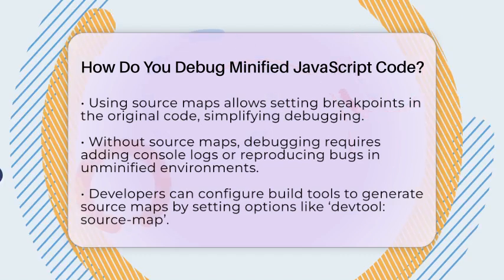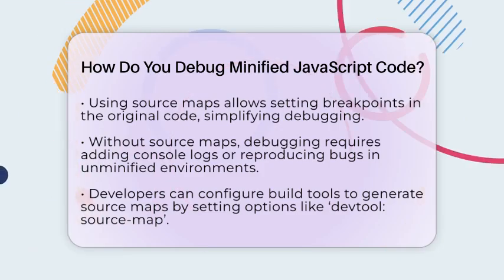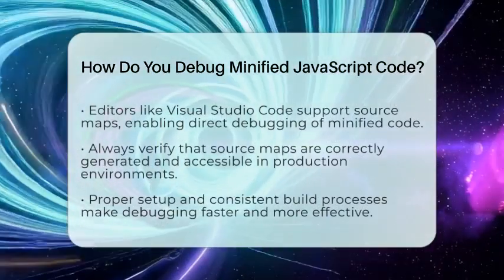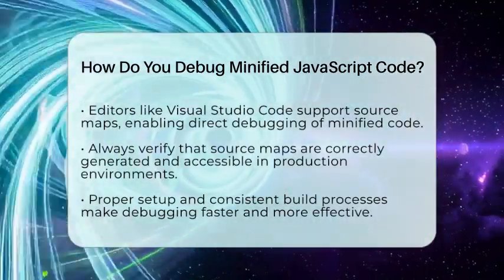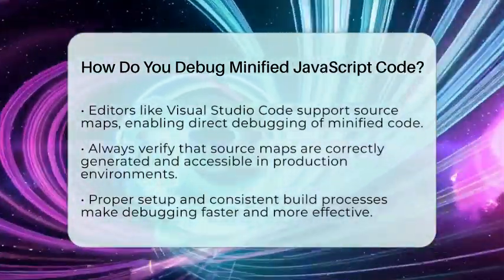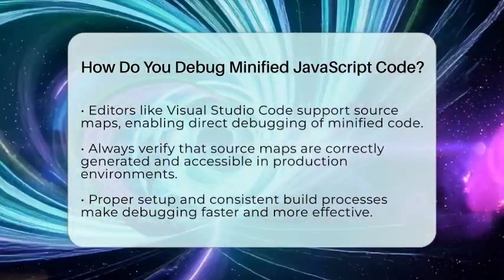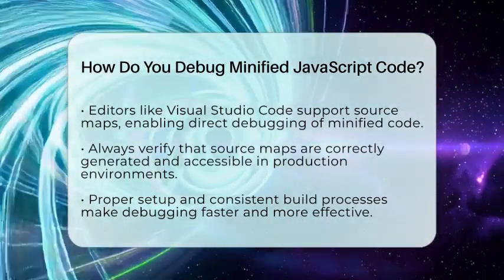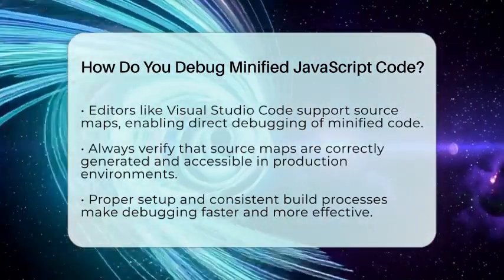To make debugging easier, configure your build tools to generate source maps by setting properties like devtool: source-map in Webpack. Also, some editors like Visual Studio Code support source maps and can attach debuggers directly to your running code, making the process smoother. Remember, always verify that your source maps are correctly generated and accessible in production if you need to troubleshoot live issues.